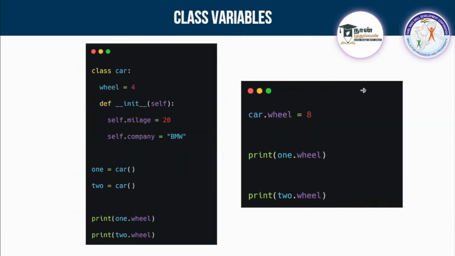A class variable is something which doesn't belong to any self. See here, inside this class, before going into self or init, I am storing wheels equal to 4. So this thing will be common for every object you are creating. If you try to change that, it will be common for both. Clear?